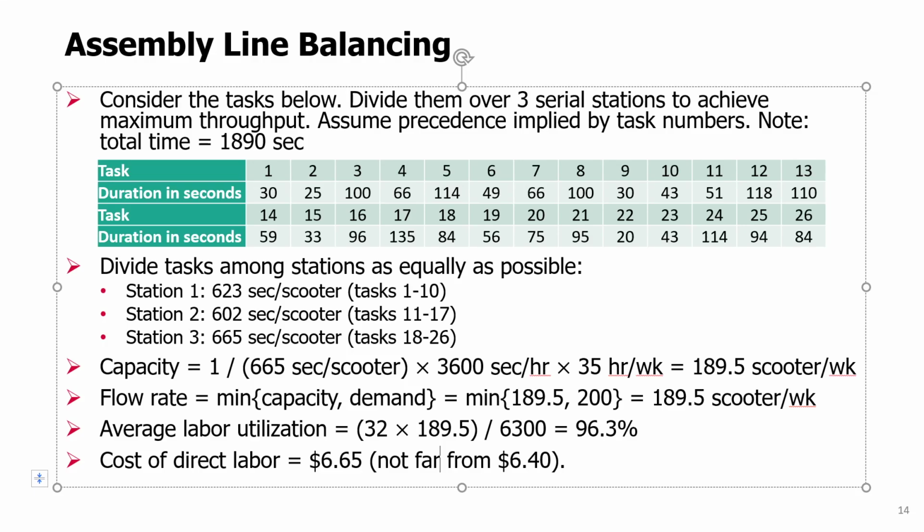Because the times of those stations are much closer to each other, and especially the largest of them has decreased. Notice, remember, the bottleneck station had 13 minutes per scooter. Now this one has just a little bit over 11 minutes per scooter. The bottleneck is now station 3, right?